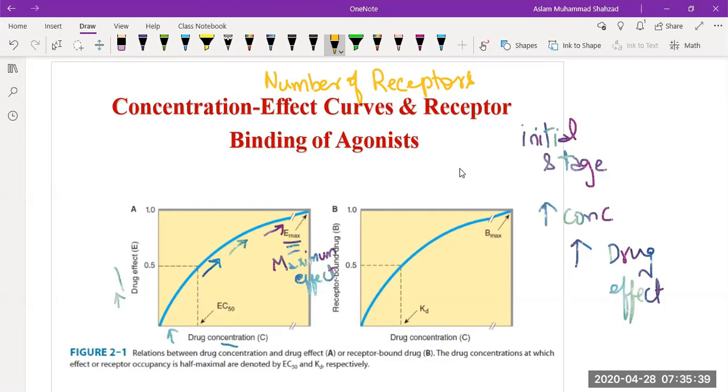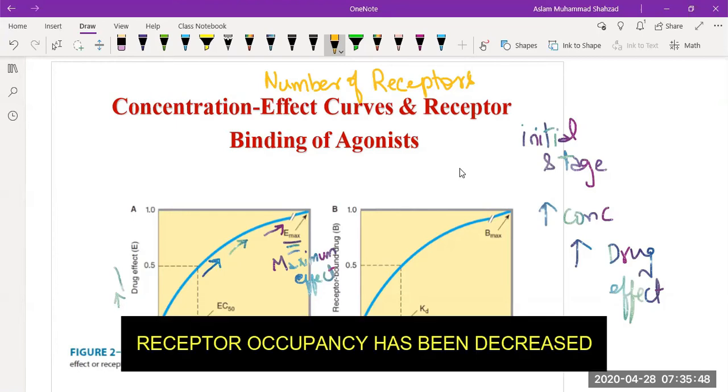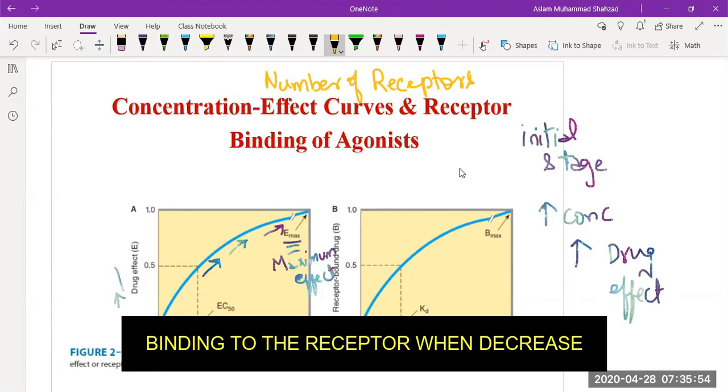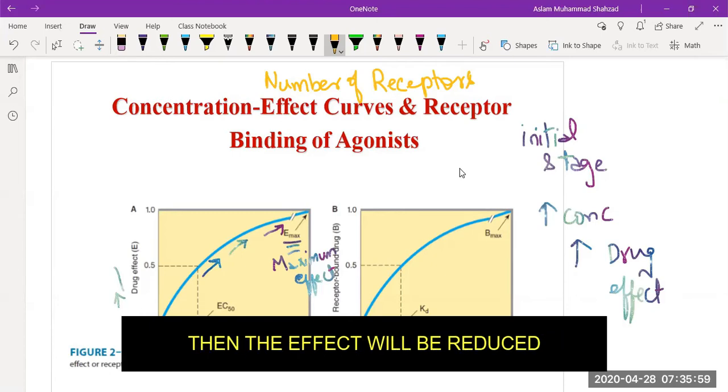So what will happen? The drug will bind with the receptors, and with the passage of time the receptor occupancy is decreased, and when this occupancy of the drug binding to the receptor decreases, then the effect will be reduced. It is just like a simple example.